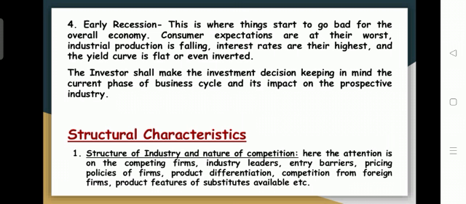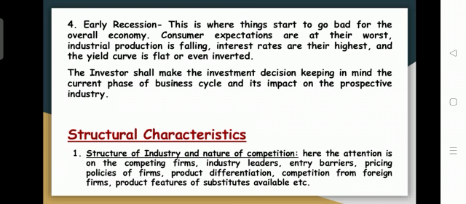What will the pricing policy of the firms be, and whether the pricing policy depends on government rules and regulations? What about product differentiation: whether there is only a single product in your industry, or many different products are produced? What is the level of competition from foreign firms, and what are the product features, and whether substitute products are available or not.